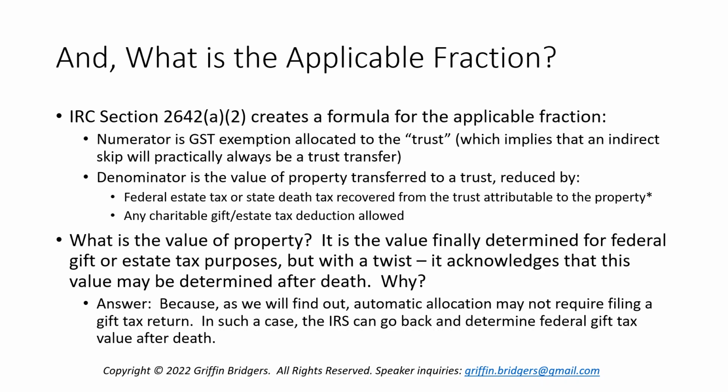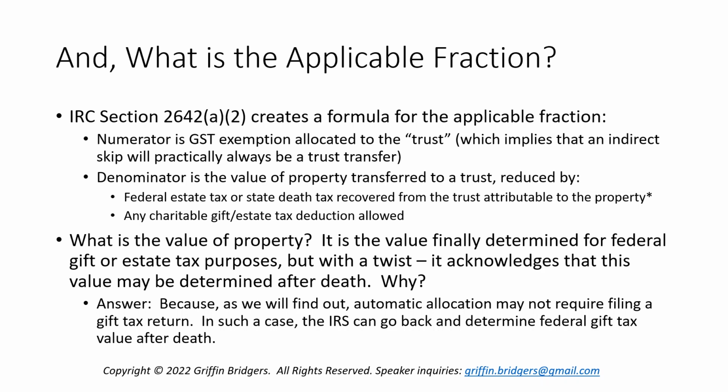One is the federal estate tax or state death tax that's recovered from the trust that's attributable to the property involved in the generation skipping transfer. And then next, we reduce it by any charitable gift or estate tax deduction allowed. Now, why might we not reduce by marital deduction? That's another topic for later as well. So the big question here is value, and that's another topic we're going to have to table, but generally it's going to be the value finally determined for federal gift or estate tax purposes.